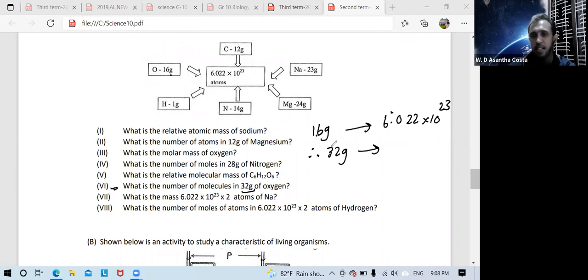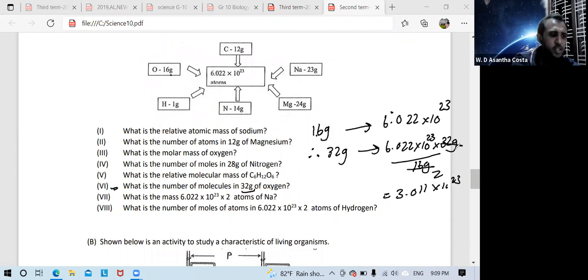Think. Then 32, how much? 2, like that. Then 6.022 into 10 to the power 23 multiplied by 32 gram divided by 16 gram. Then the answer is 11 into 10 to the power 23. That is the sixth question answer.